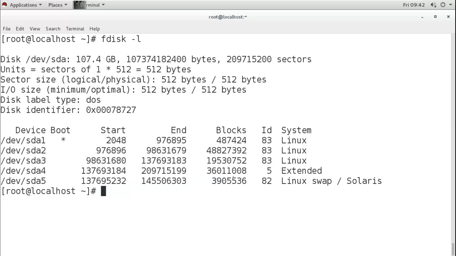Now if you are having GPT, then you can create up to 128 partitions. So there is no need for the extended partition in that, and all partitions can be primary partitions.